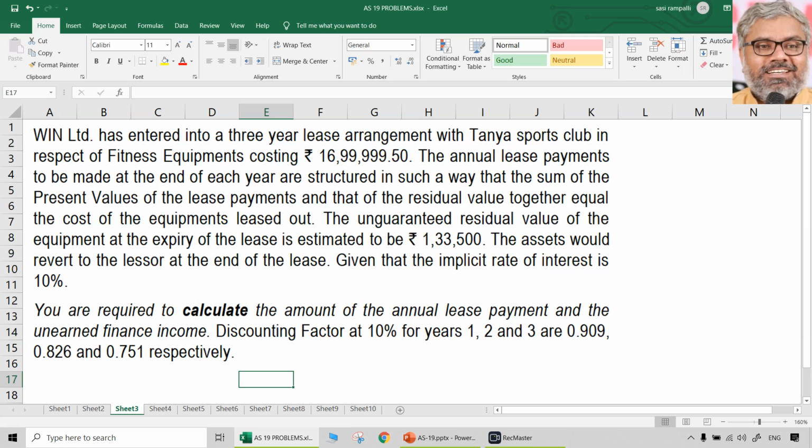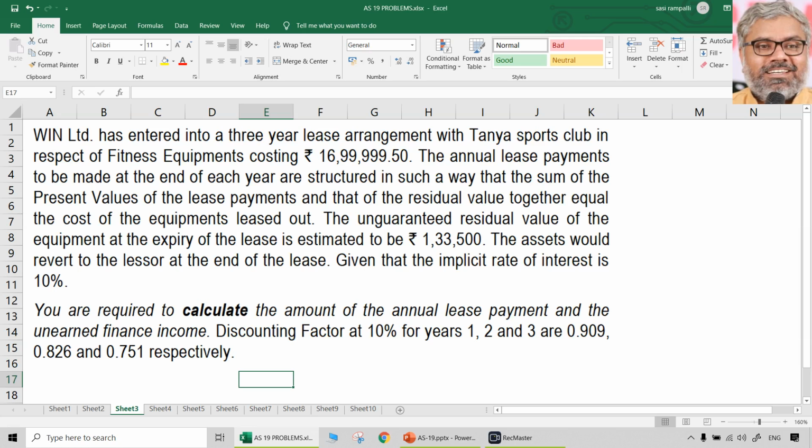So naturally, this question is majorly from the lessor's point of view. Of course, in some cases, questions can be asked from both parties' point of view. But from lessor's point of view, only unearned finance income will come. And annual lease payments, if you are not given, whether it is lessor or lessee, how can you calculate anything? Because it is not given, we have to find out how much could be the annual lease payments.